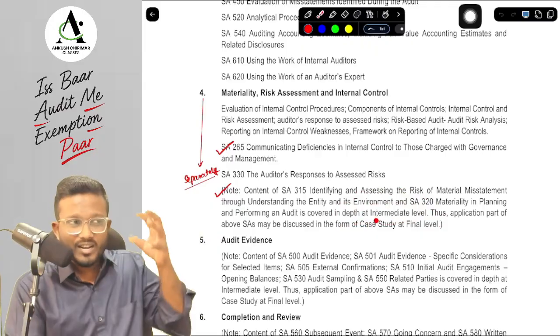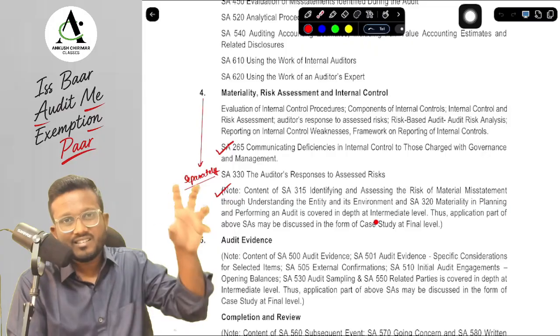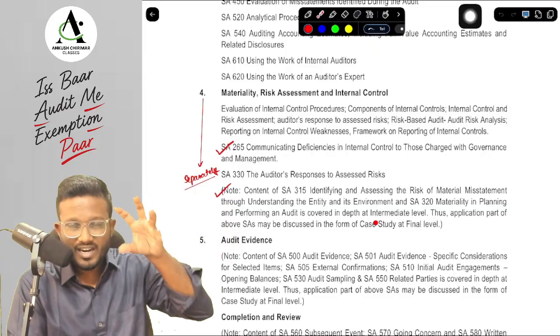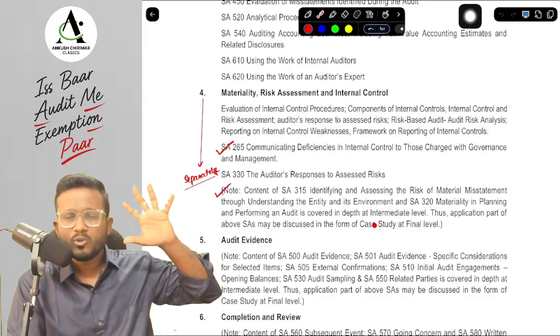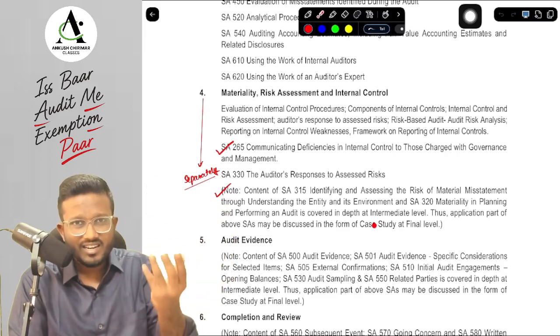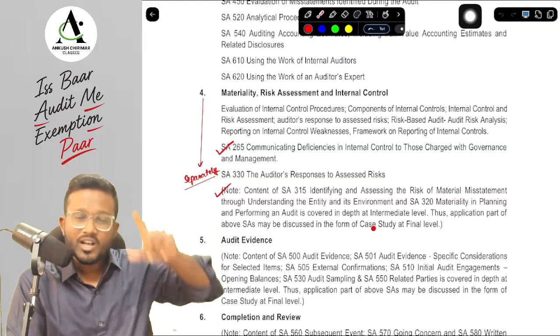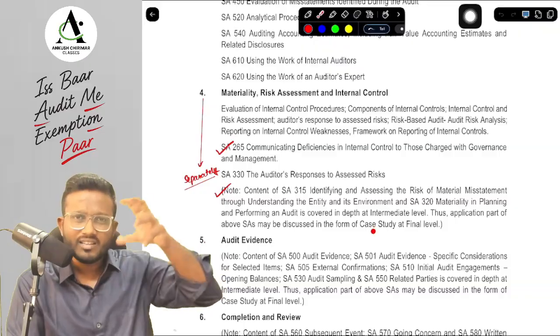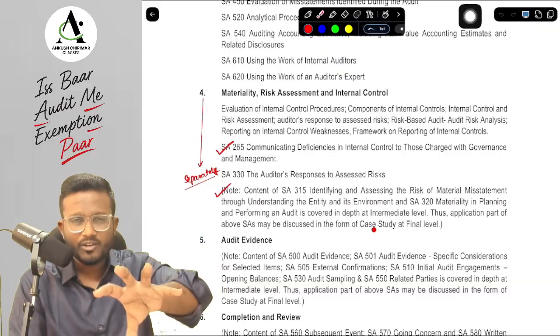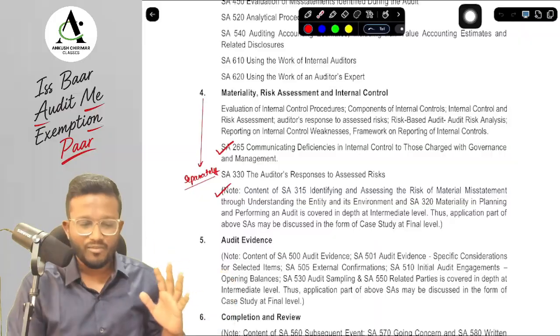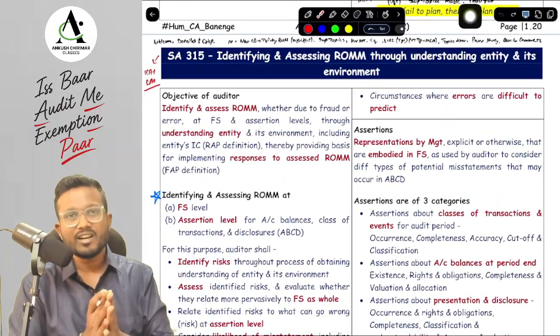So what I have done is I have taken your Inter module, I have extracted the SA 320 and 315 content, and then I have noted down the content that can be asked by ICAI in a case study based MCQ, and only that content I have included in your final audit concept book. So you do not need to worry about anything that is not covered in the concept book for these particular topics. Everything that is relevant from the CA final perspective is covered in your CA final audit concept book.